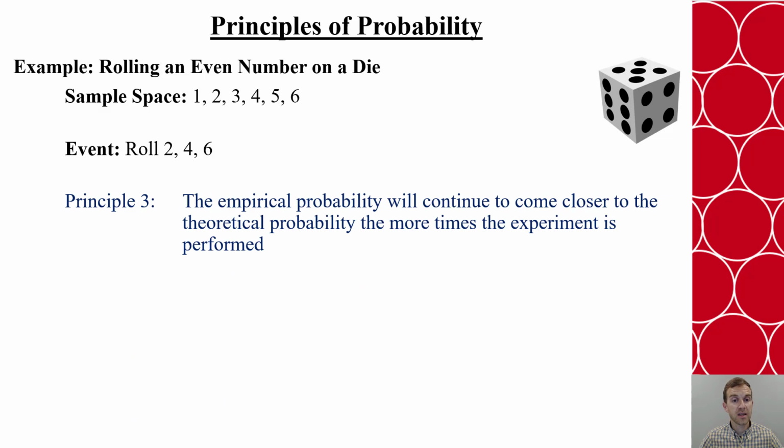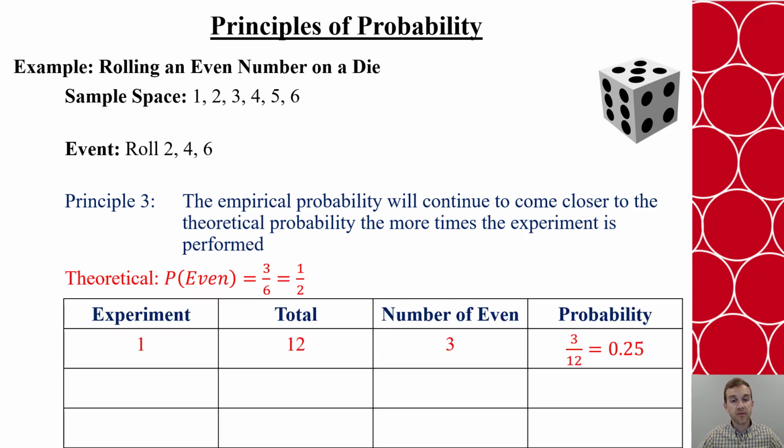And the third one says that the empirical probability will continue to come closer to the theoretical probability. So what can happen here, say that we know the theoretical probability we just calculated was 1/2, so a 50% chance. But that doesn't always happen in real life as we are rolling the die. Say that the first time we do the experiment, we roll a total of 12 times, but only 3 of those come up even. That's the empirical probability in this case, which is 25%. And that's possible because it's a very small sample size.